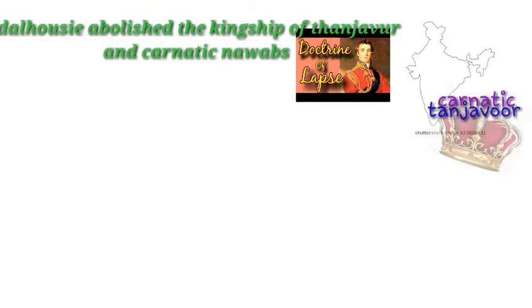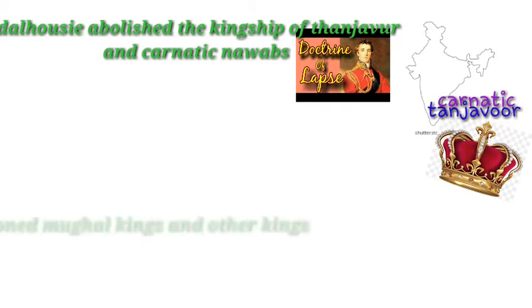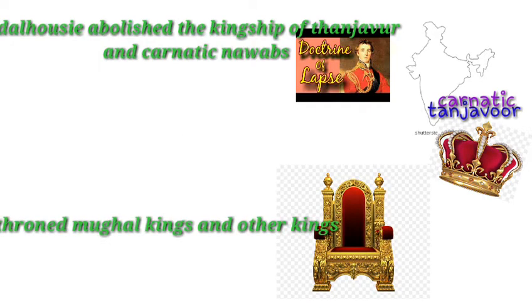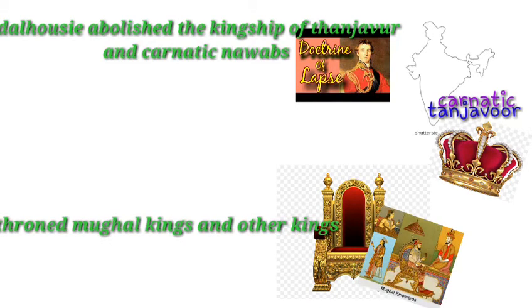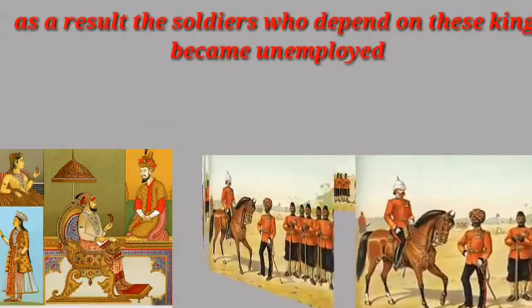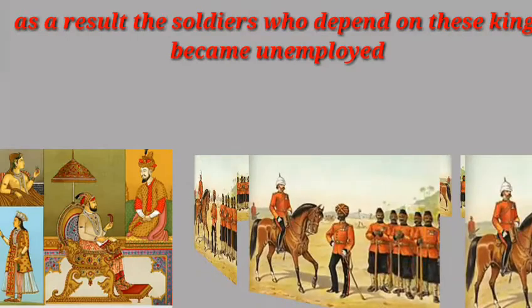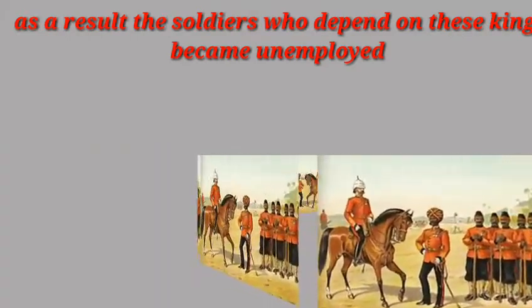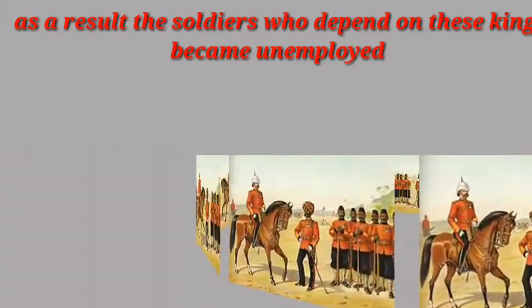Dalhousie abolished the kingship of Tanjavur and Carnatic Nawabs. The British dethroned Mughal kings and many other kings. As a result, many soldiers dependent on these kings became unemployed. This became the main reason for the protest against the British.